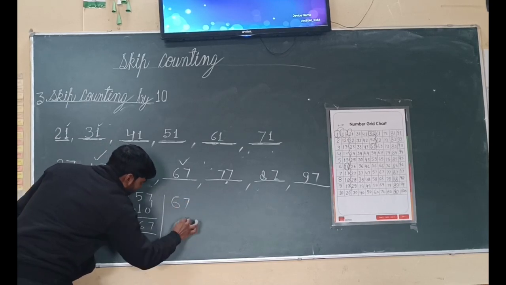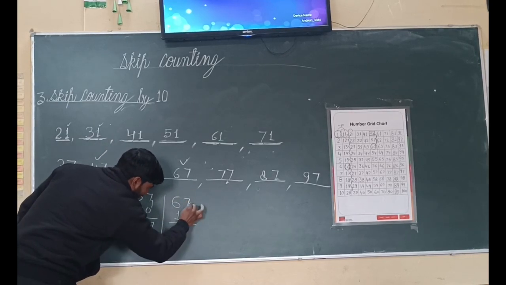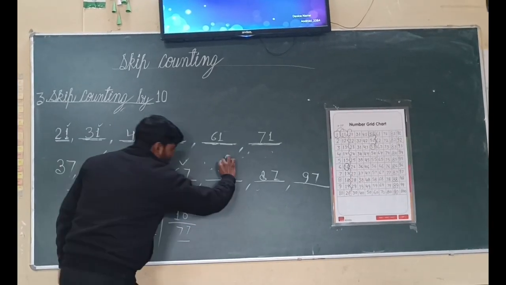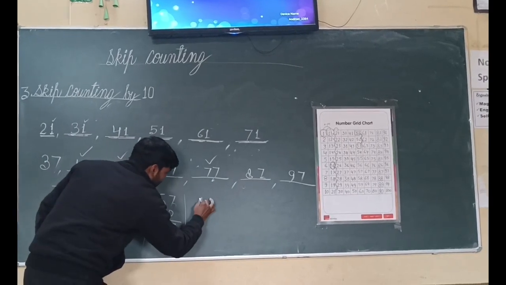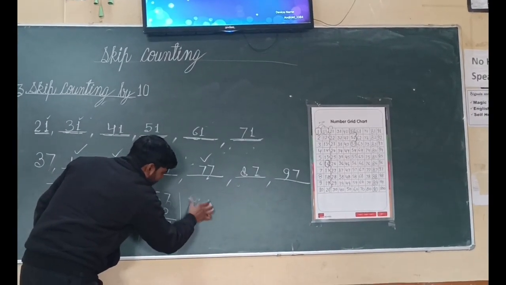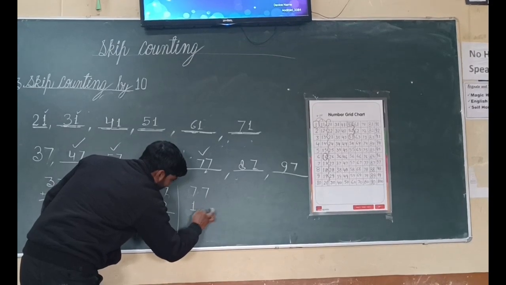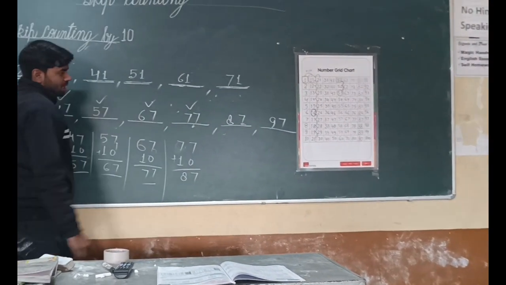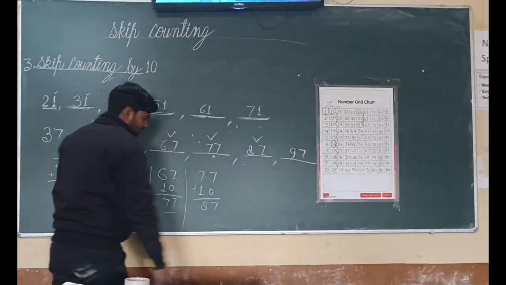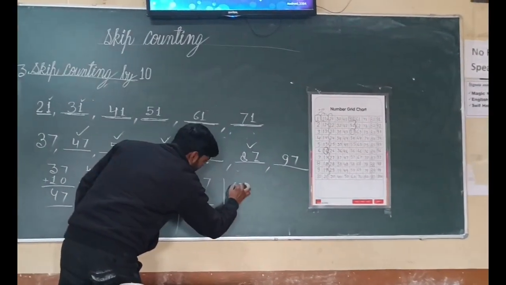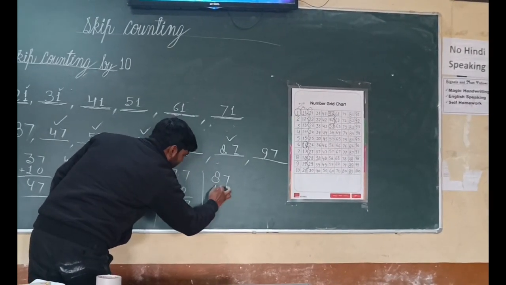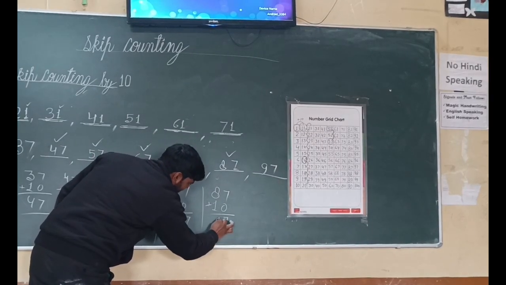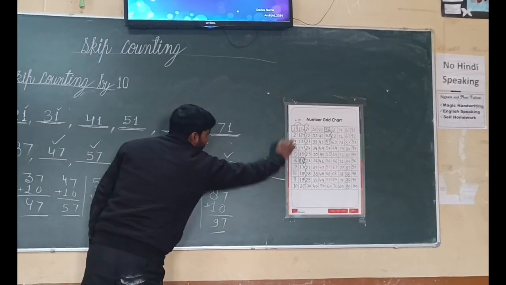And then 67 plus 10 will be 77. So 77, correct. Then add 10, it will be 87, this is also correct. Now 87 and 10, add these numbers, we get 97. This is also correct.